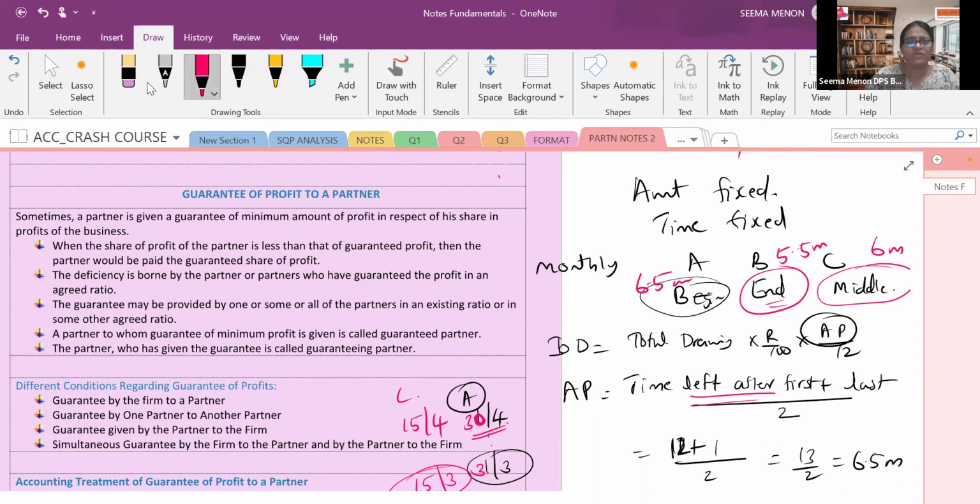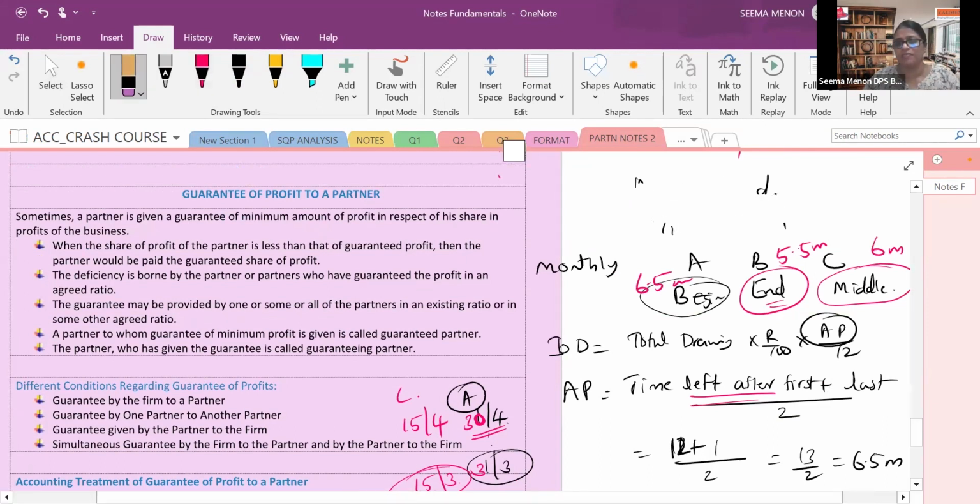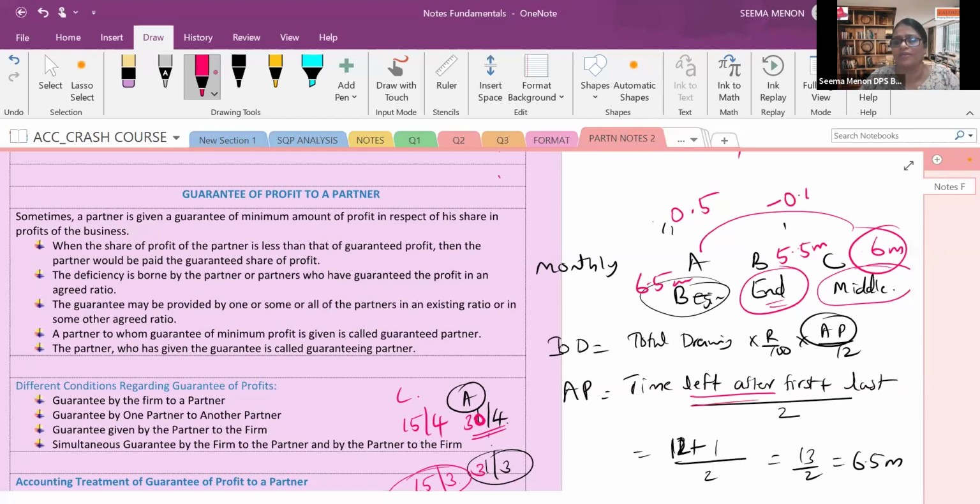What is the clue? From this 6, to go to the beginning you add 0.5, and to go to the end you subtract 0.5. From 6 subtract half, 5.5. To 6 add half, 6.5 will come. That way also you can remember.